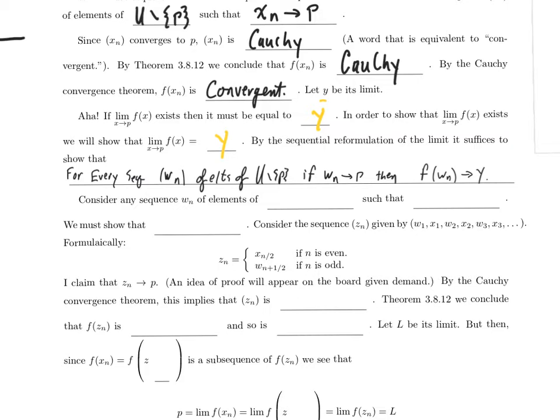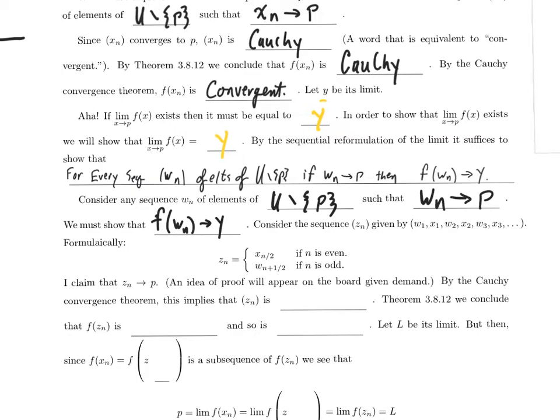We need to start by considering any sequence w sub n of elements of u minus p. We get to assume that w sub n converges to p. We need to show that f of w sub n converges to y. And there will be a bit of a trick that we'll do. So here's a sequence that we'll study. We'll take the sequence z sub n, which just follows by alternating between terms of w and terms of x.